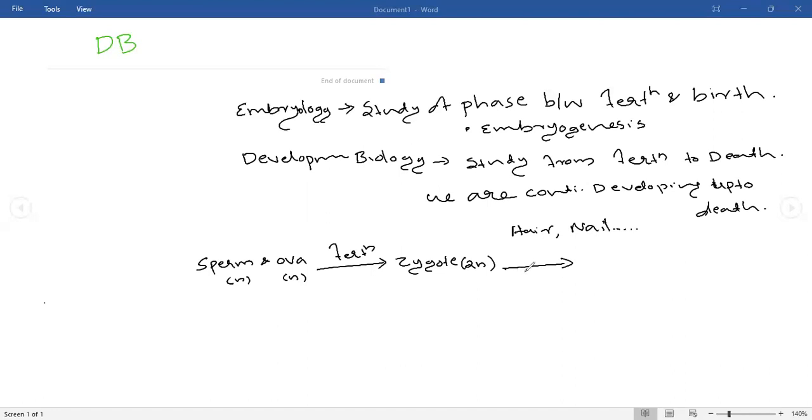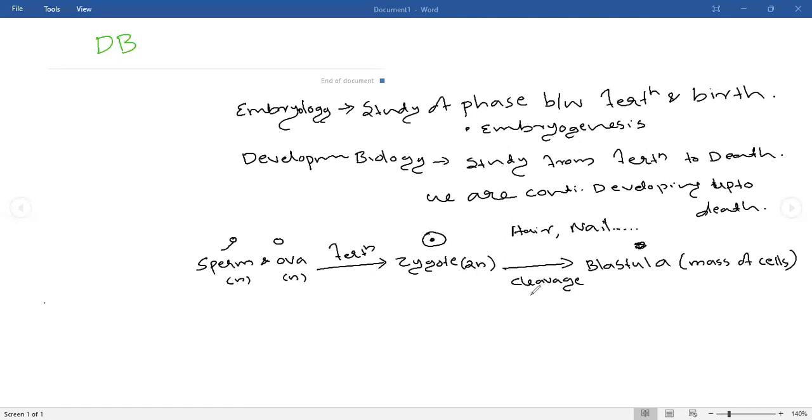When cleavage occurs to the zygote, at first the zygote will produce a structure known as the blastula. Blastula is a mass of cells. Sperm is a single structure, ova is a single structure. Sperm and ova join together to produce a zygote. The zygote will continuously develop and produce a structure known as the blastula, right?